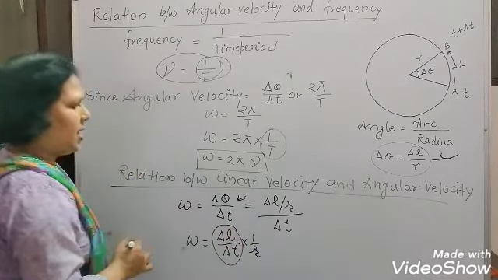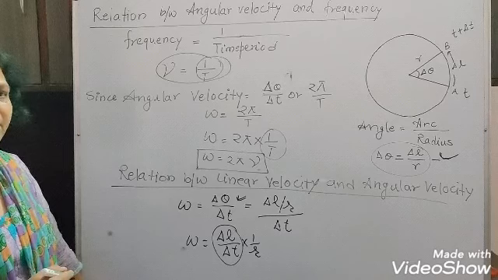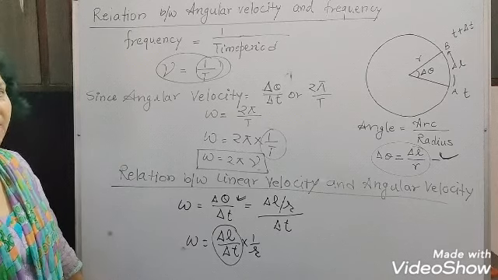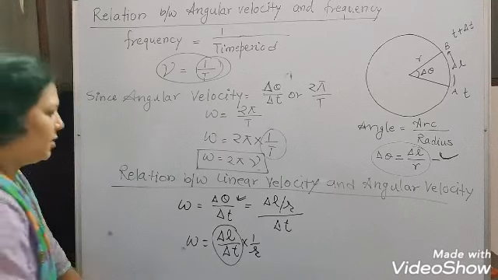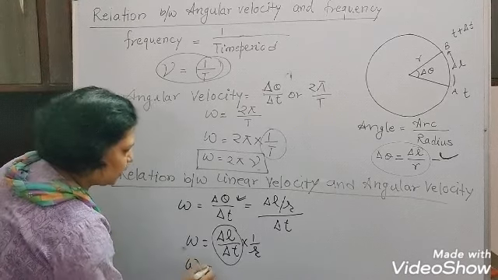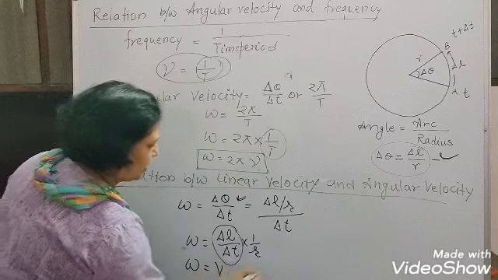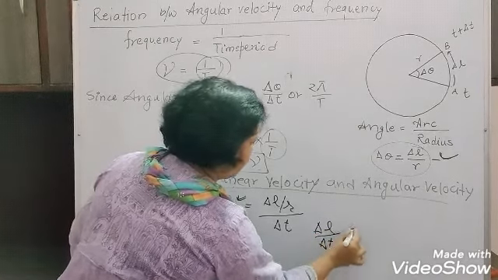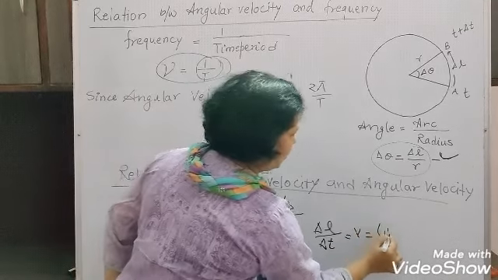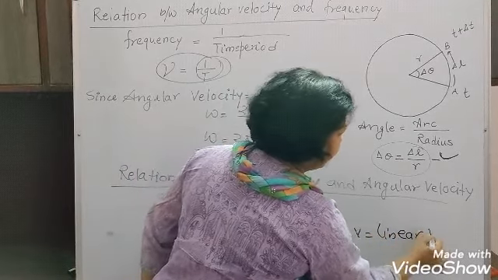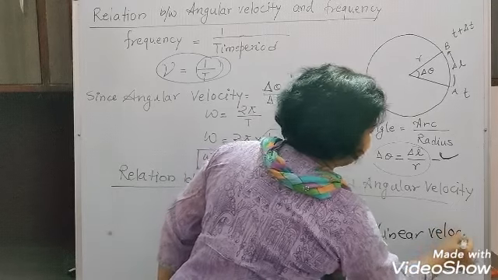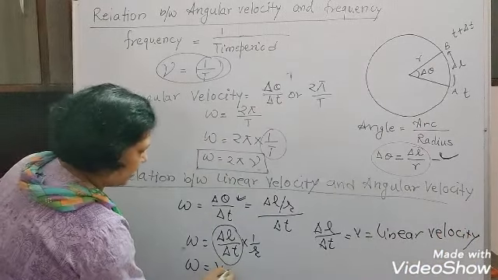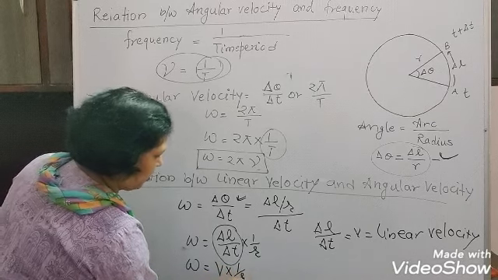This del L upon del t is the linear displacement upon time, and linear displacement upon time is the linear velocity. That means del L upon del t is equal to v, the linear velocity, and this is multiplied by 1 upon r.